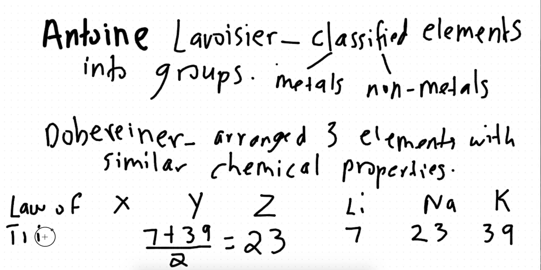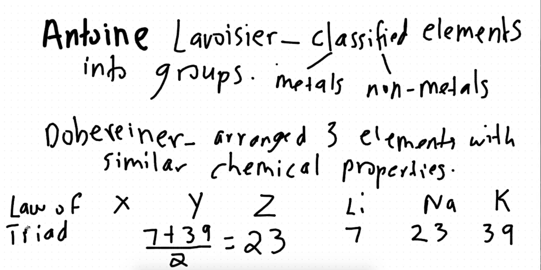So very quickly, we just think to ourselves, what did Dobereiner say? Okay, he arranged three elements in ascending order of atomic mass with similar chemical properties. The atomic mass of the second element is the average of the atomic mass of the first and third element. That's it, guys. That's all he basically said.